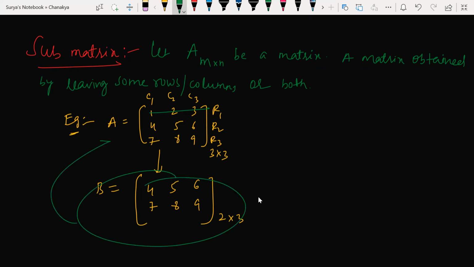This B is a submatrix of A or not? Can I say that now? Yes. So that is a submatrix. Very simple. Understood? Clear? Yes, sir.